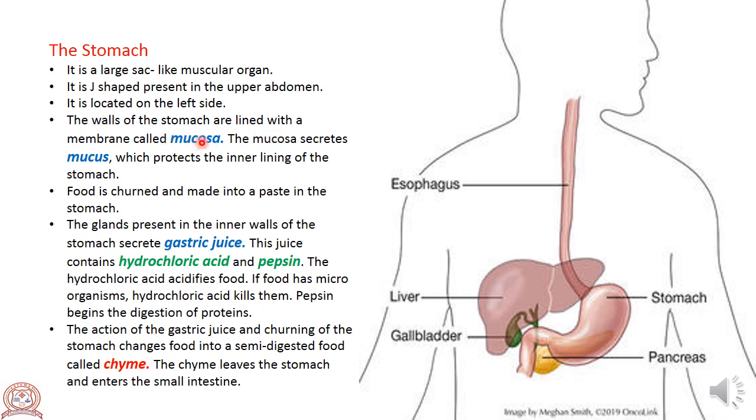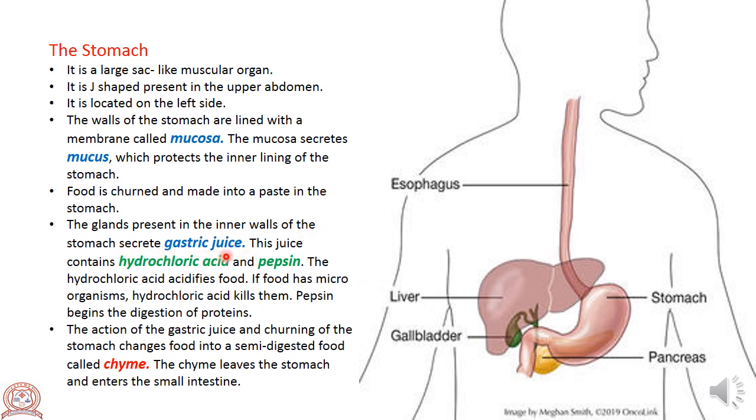The walls of the stomach are lined with a membrane called mucosa. The mucosa secretes mucus which protects the inner lining of the stomach. Food is churned and made into paste in the stomach.